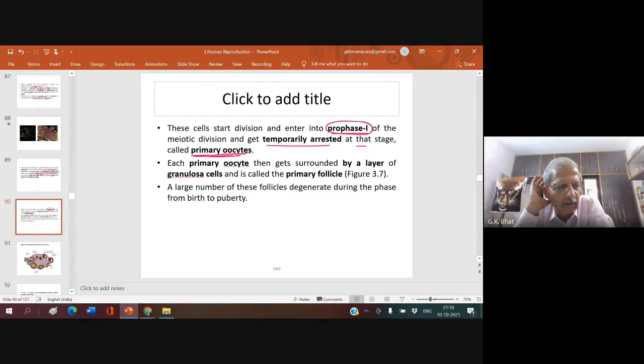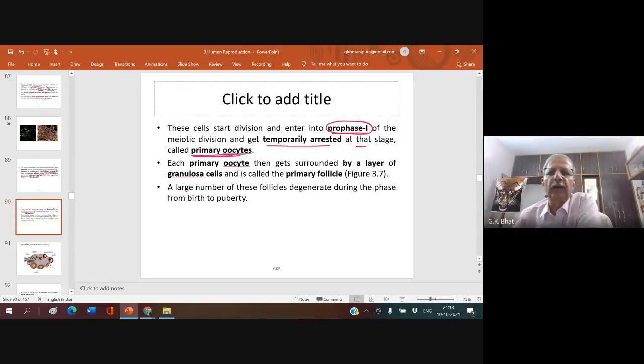In oogenesis, the first part, multiplication, got over, the growth phase is in progress, and this growth phase has resulted in the formation of primary oocyte. The oogonia which has stopped dividing and got enlarged in size is always known as a primary oocyte, and in this primary oocyte the meiosis which has started got arrested in prophase 1.